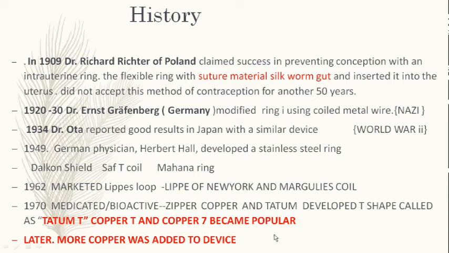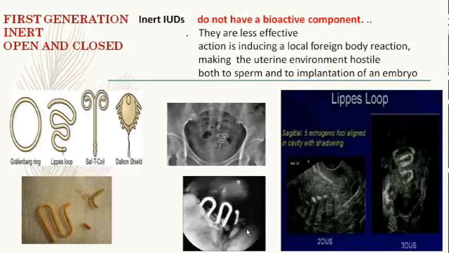As these became popular, they later decided that more copper apart from 200 could be added in the newer devices. So this is how the history goes. As discussed in the first few lectures by Garima, these are the first generation inert devices. They do not have any bioactive elements.